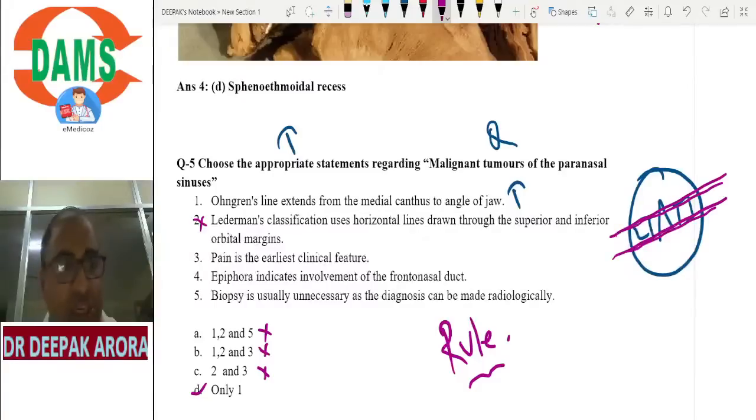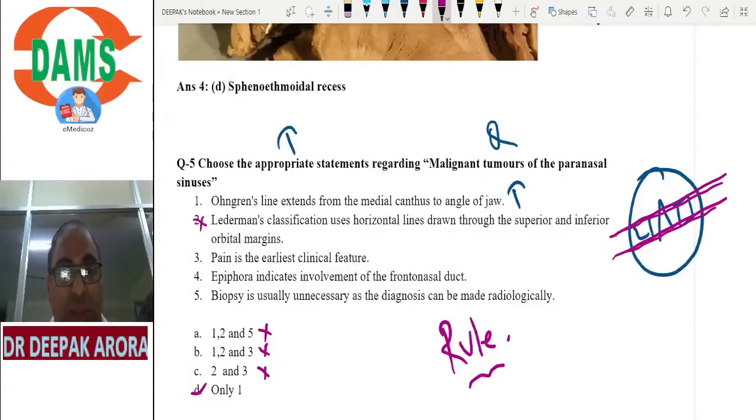Kindly thumbs up in the chat box if you're getting my message. I should rule out the option. Beta, in multiple choice questions, remember you should always rule out the option. Make a habit of ruling out. So the second option, which the examiner wants you to see, lets you rule out options A, B, C. The answer should be option D. I hope you are getting my point.